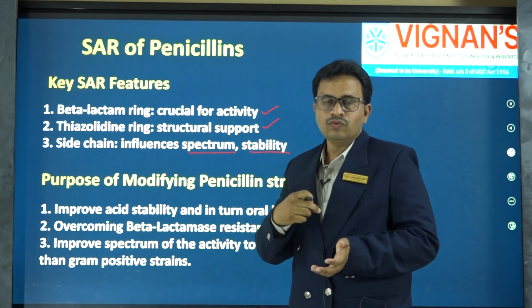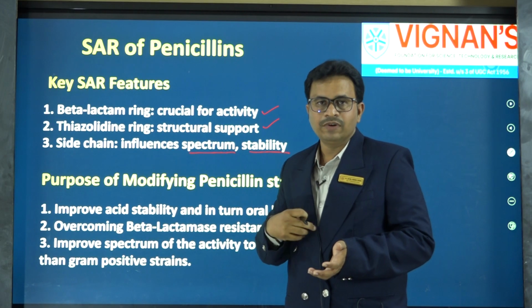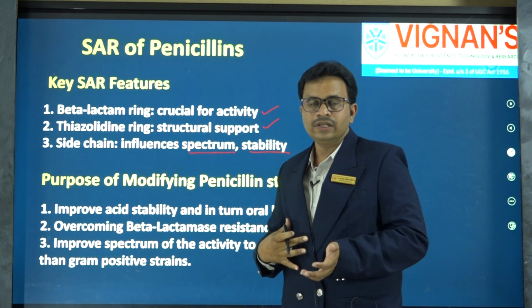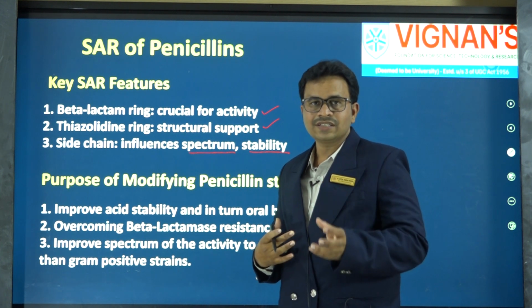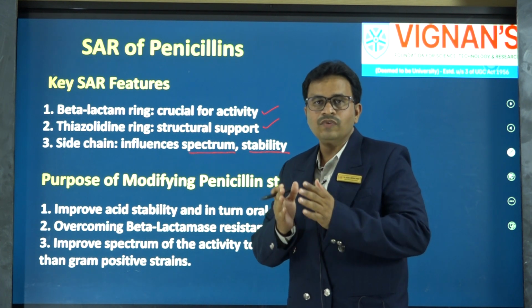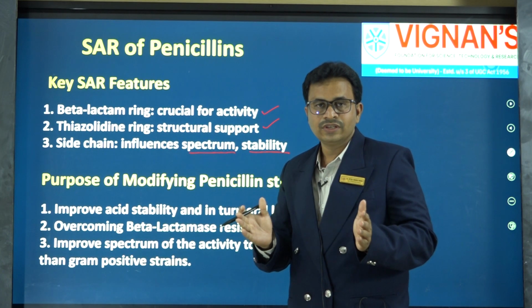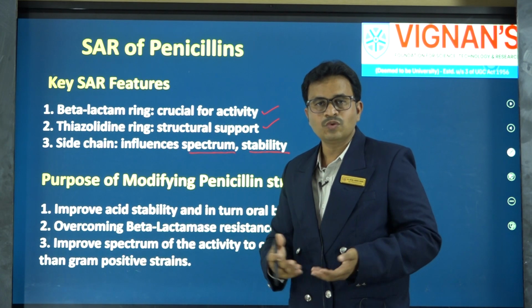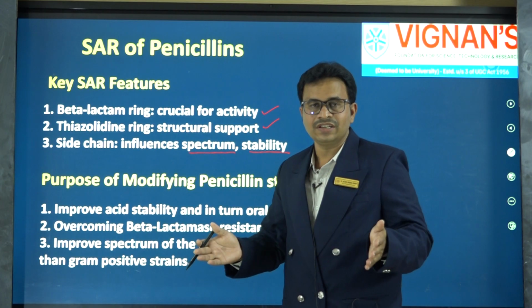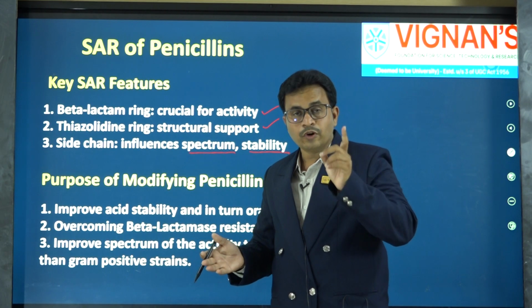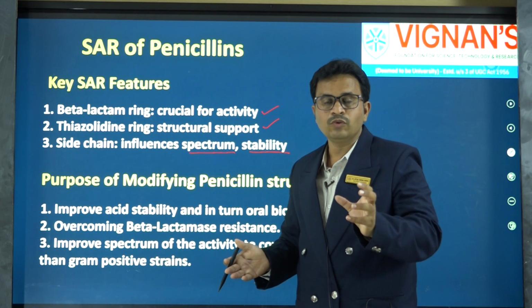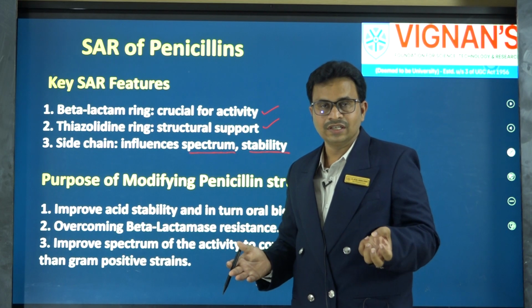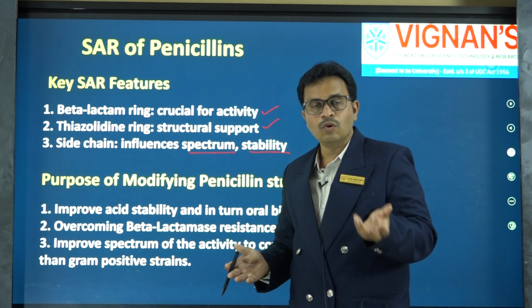But the environment in the gastrointestinal tract, particularly in the gastric region, is acidic. The acidic medium will degrade the penicillin molecules. It is degrading means there is no action, the beta lactam ring is degraded. So, one of the important reasons for modifying penicillins is to increase the acid stability, so that they can become orally active.